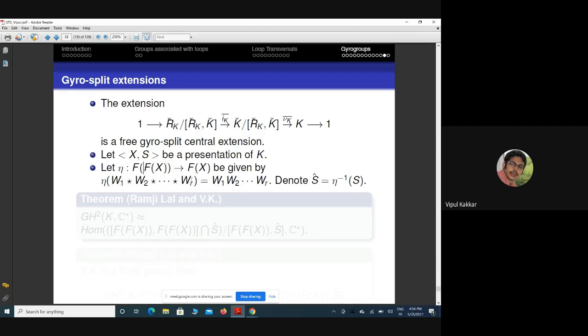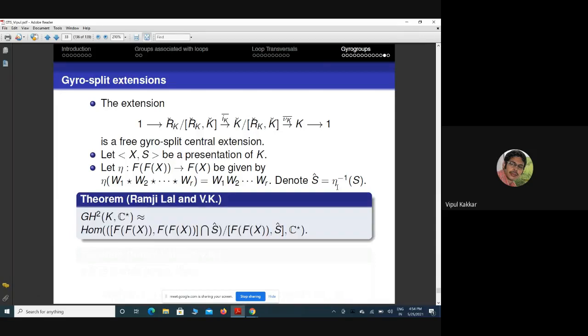W1, W2, up to WR are words in the free group F(X), and S hat is the inverse image of S under eta. So the natural question is what is the relation between gyro cohomology, and whether there is a Schur-Hopf type formula as we have in the group case.